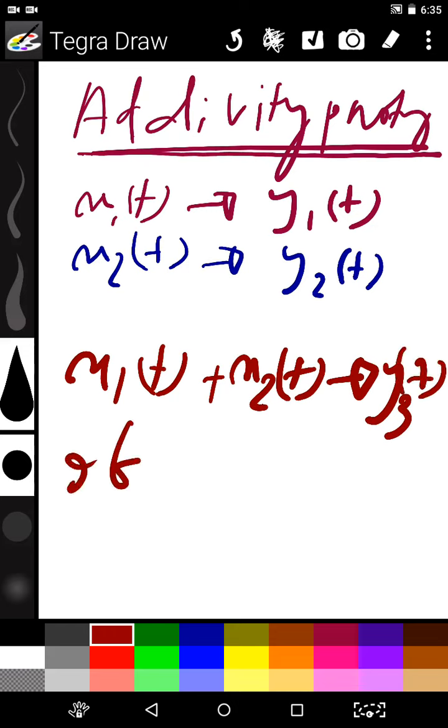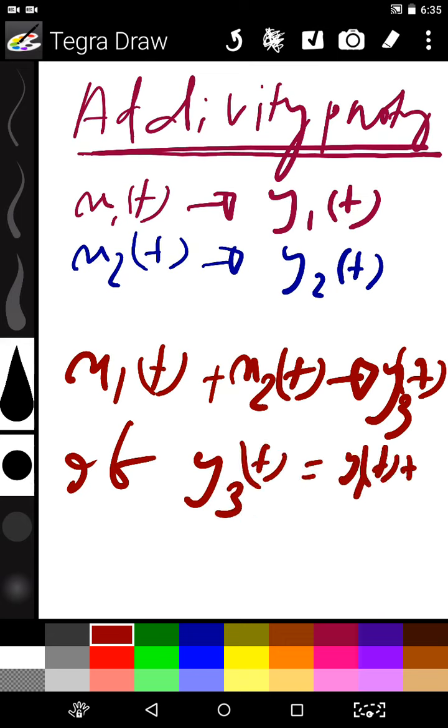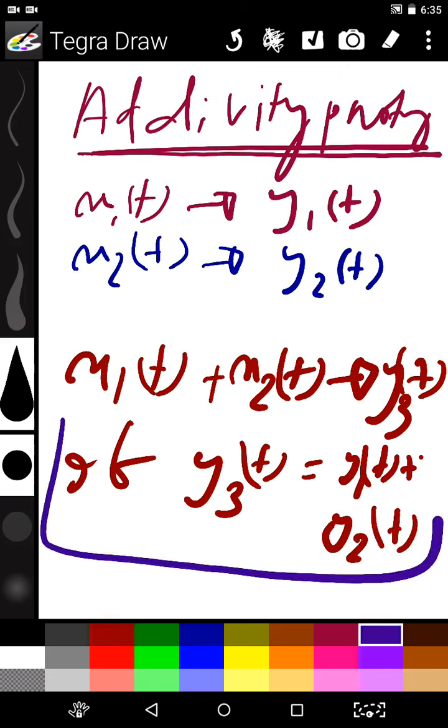If y3(t) equals y1(t) plus y2(t), that means whenever we apply a combination of inputs, we get an output equal to the sum of the individual outputs, then the system obeys the additive property.